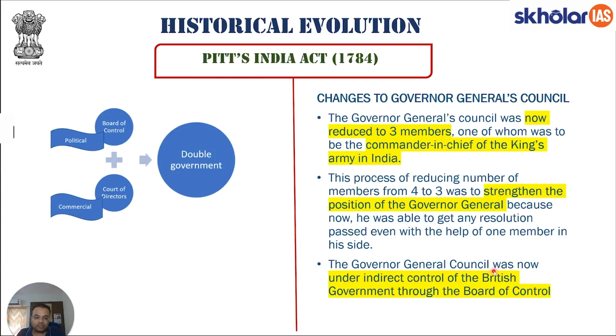The Governor General's Council was now under indirect control of the British government through the Board of Control. So the Governor General's Council, the three-member body, will now be under indirect control of the Board of Control because they are dealing with executive policy making and legislative policy making. I hope this point is also clear.